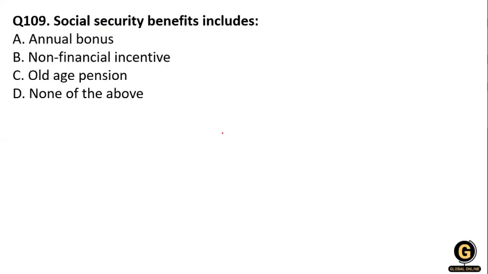Then, social security benefit includes: annual bonus, non-financial incentive, old age pension, or none of the above. You know that social security benefit is the pension. The pension is given by the government. The Indian social security system is composed of a number of schemes and programs spread throughout a variety of laws and regulations.